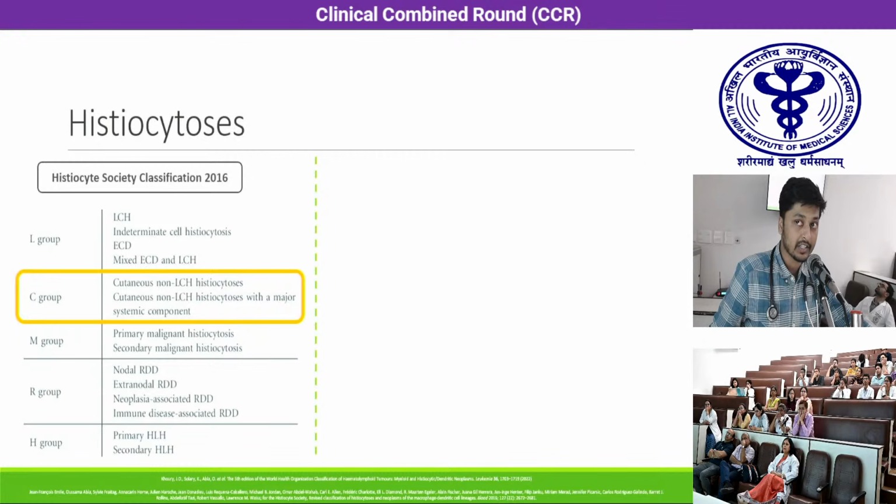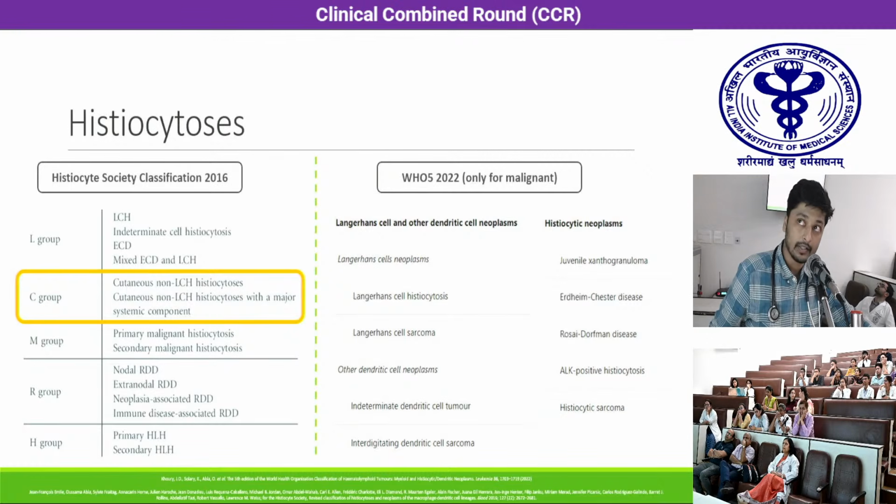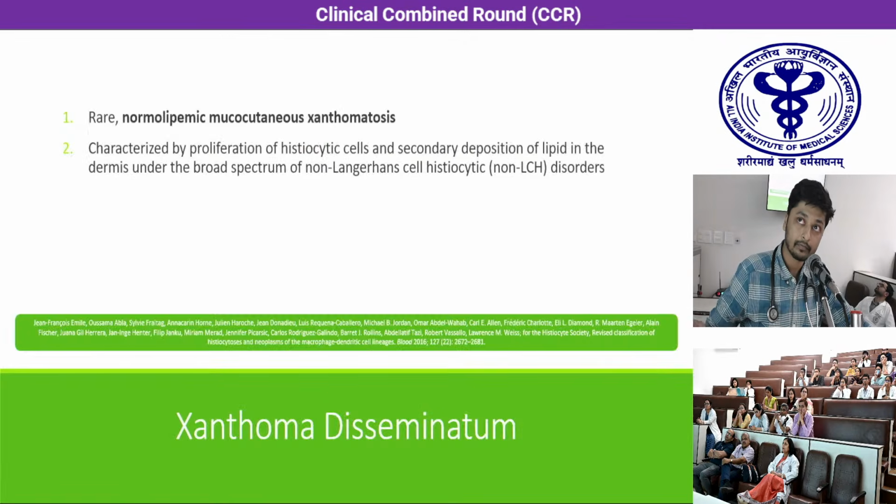The C group is cutaneous non-LCH histiocytosis. The M group contains malignant histiocytosis, which can be primary or secondary. The R group is Rosai-Dorfman disease, and the H group has HLH, both primary and secondary. There's another classification from the WHO 5 2022, which only classifies malignant disorders. Not all histiocytoses are malignant.